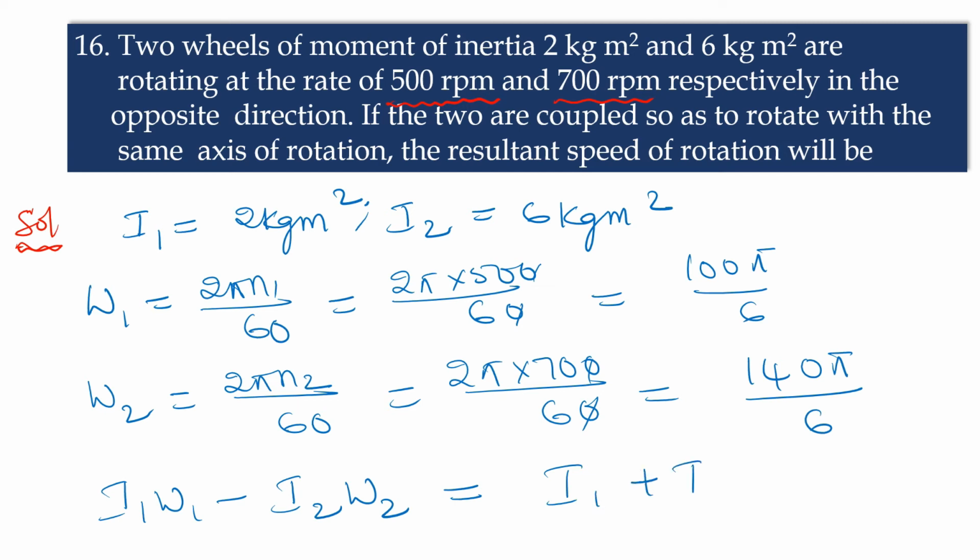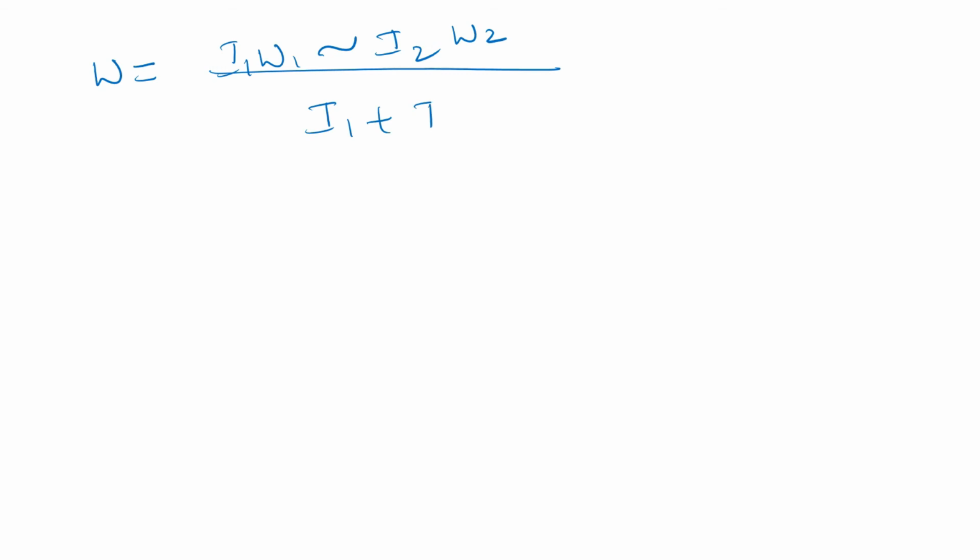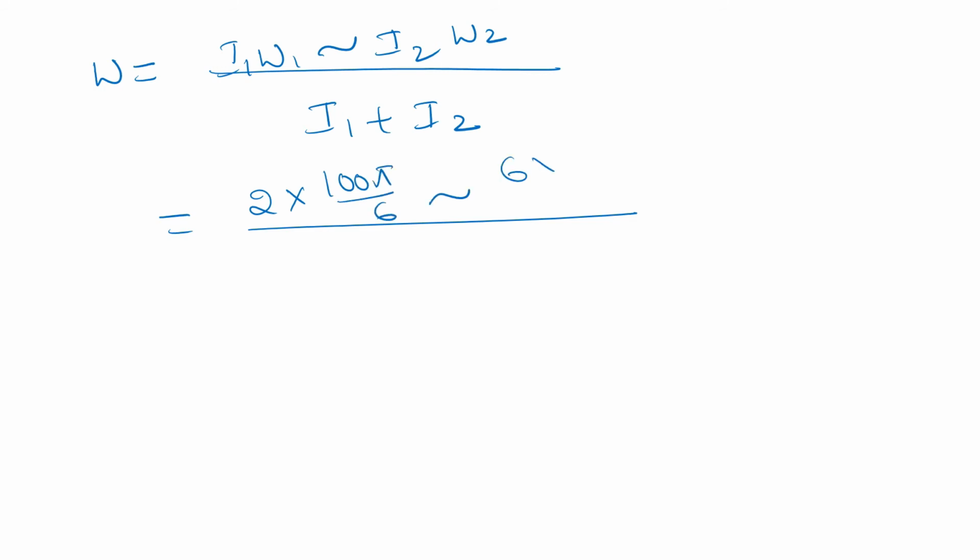I1 omega 1 minus I2 omega 2 is equal to I1 plus I2 into omega. Now from this we write the formula for omega. Here we should take a difference. Omega is equal to I1 omega 1 minus I2 omega 2 by I1 plus I2. Now substituting the values, we get 2 into 100 pi by 6, minus 6 into 140 pi by 6, all over 2 plus 6.